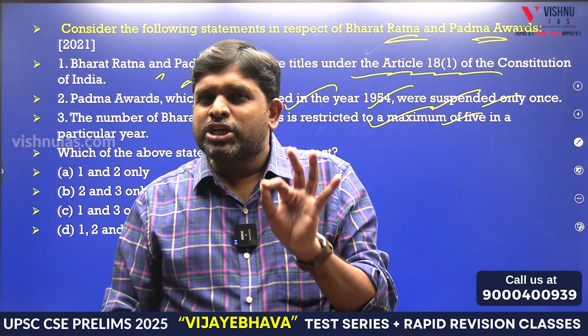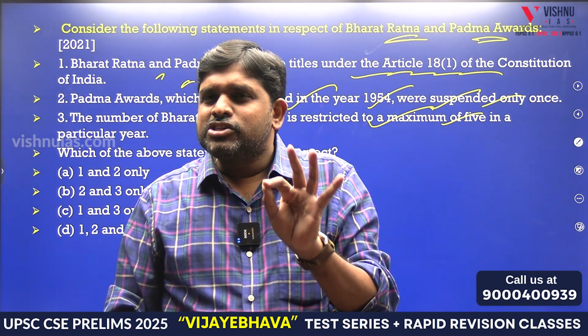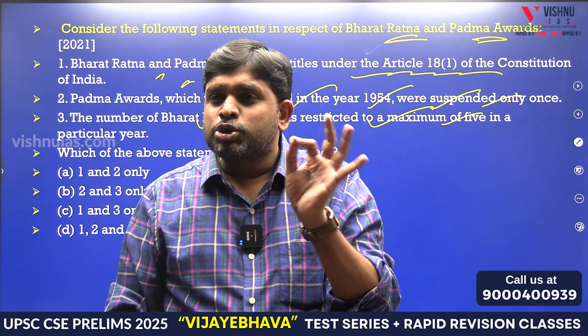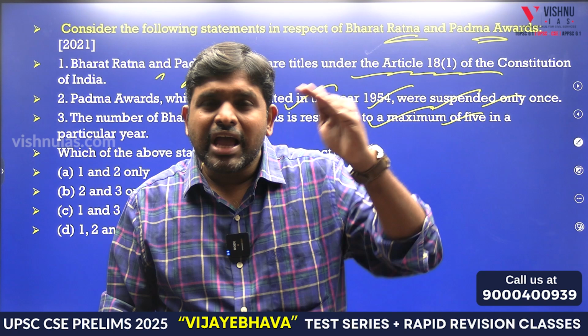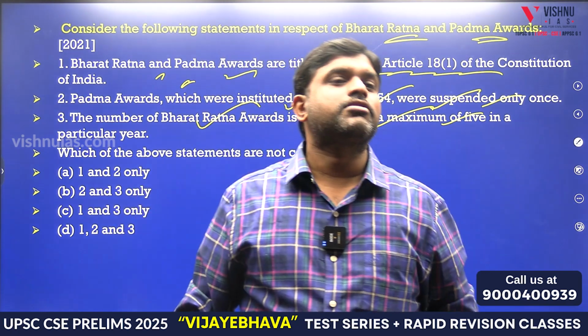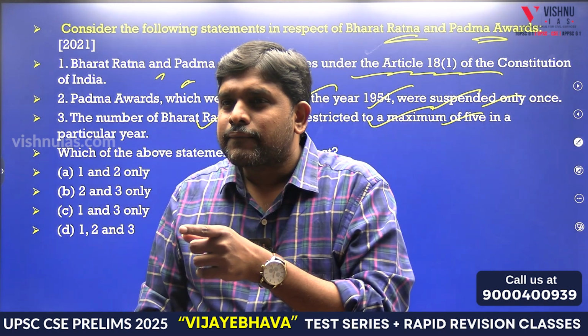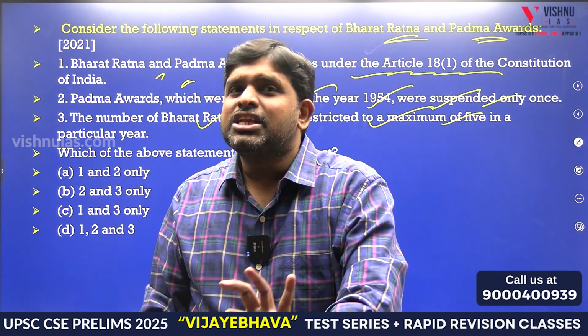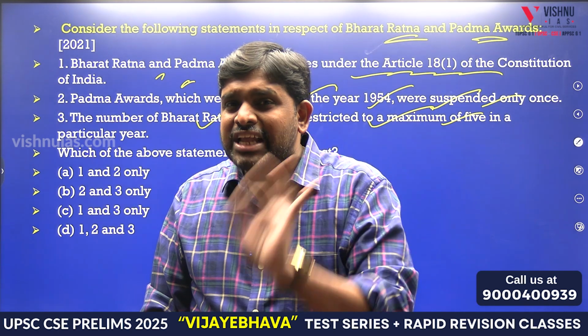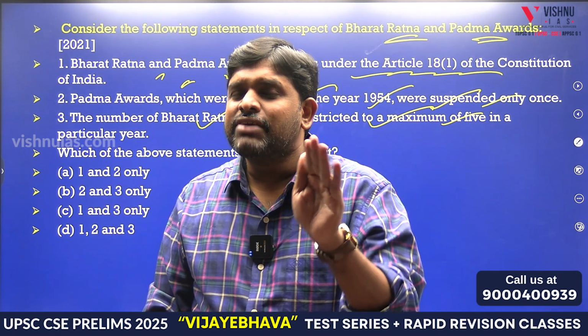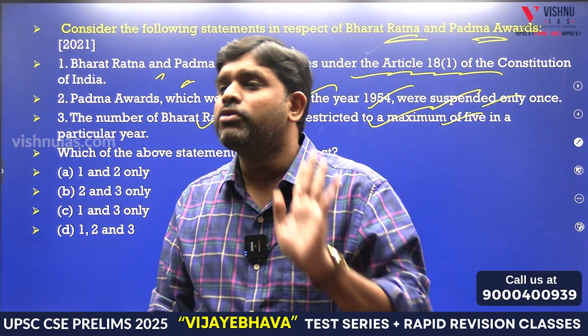Oh, there is a question regarding Bharat Ratna. There is a question with respect to Padma Shri. There is a question with respect to Padma Bhushan. There is a question with respect to Padma Vibhushan. Then we have to read that and we have to make our notes. We should not read who got Bharat Ratna. What are the provisions with respect to Bharat Ratna? What is the eligibility to get Bharat Ratna? In the history, how many times Bharat Ratna or Padma Awards were not given? You have to come to a conclusion.